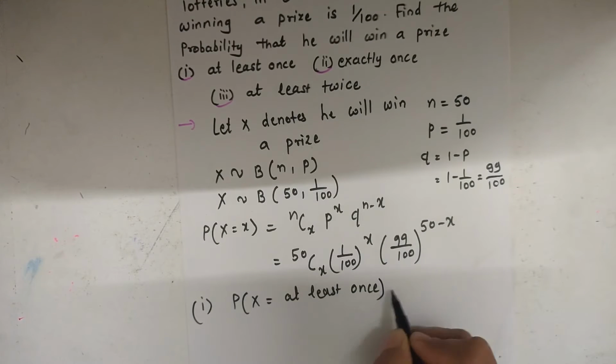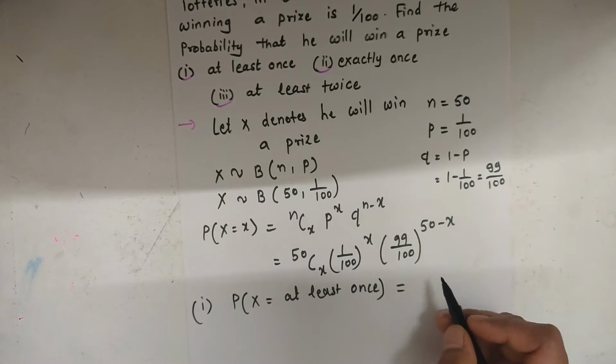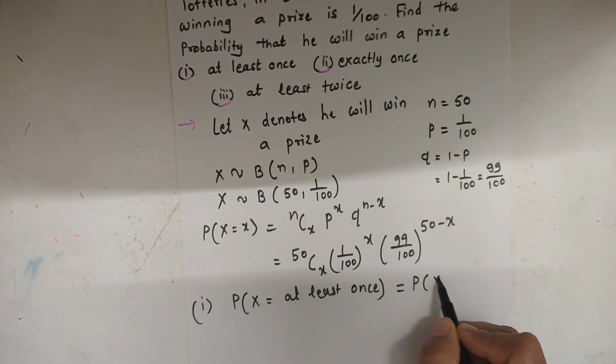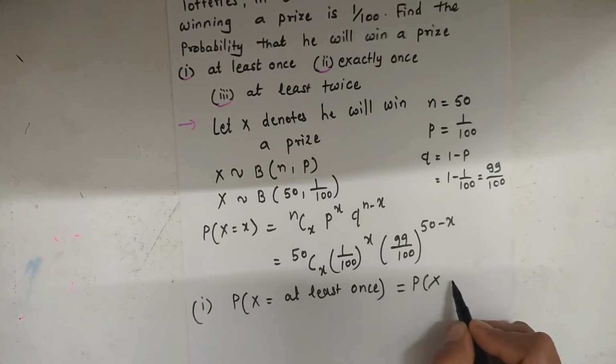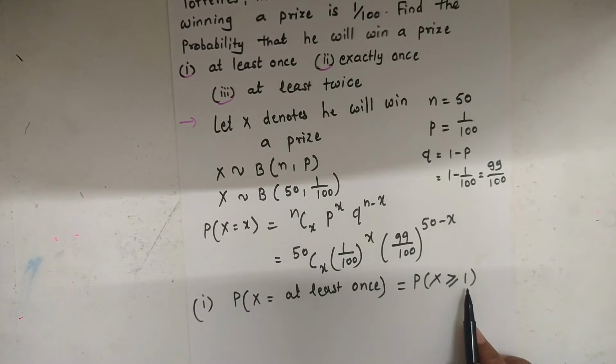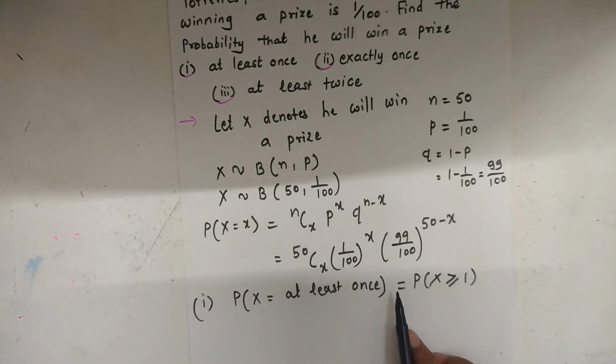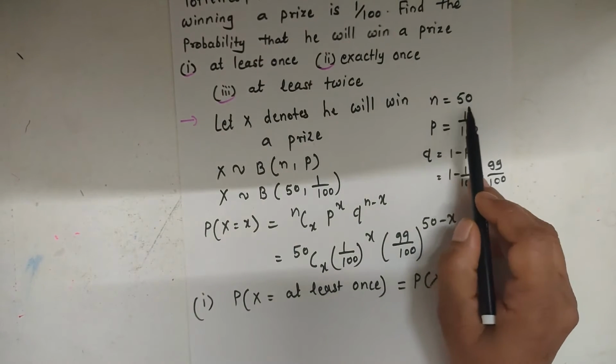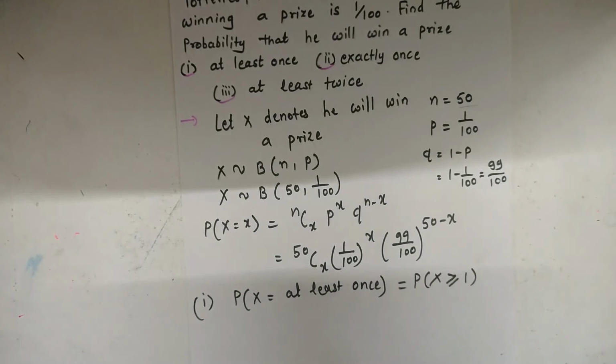The meaning of at least once is the probability for x greater than or equal to 1. The minimum value of x is 1, or 2, or 3, up to the maximum value of 50.